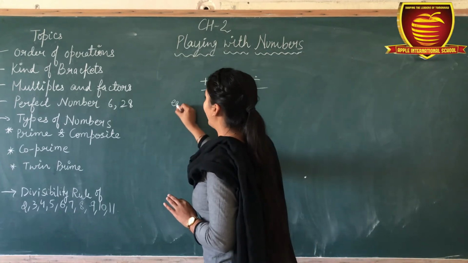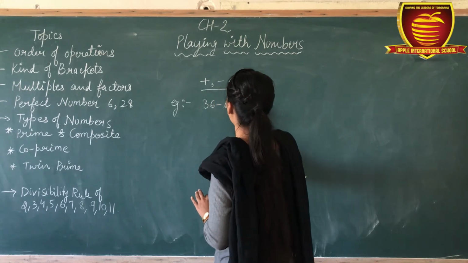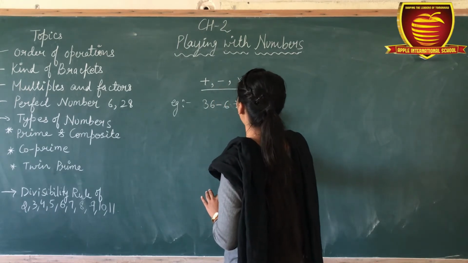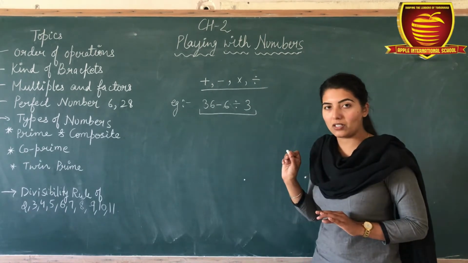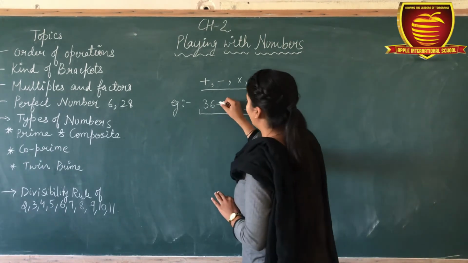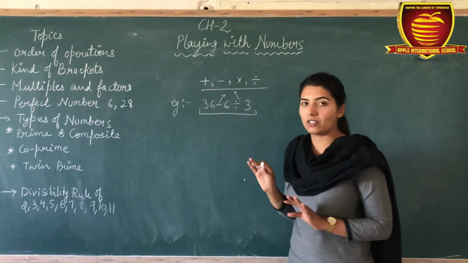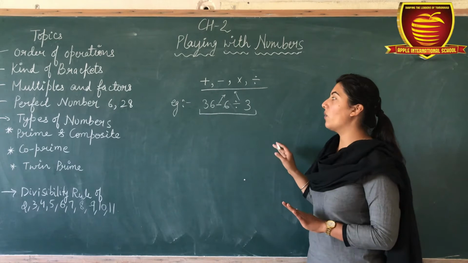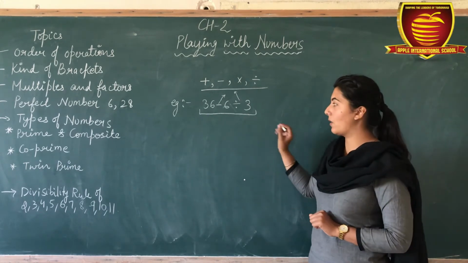So firstly we take the example 36 minus 6 divided by 3. This is a mathematical expression, and subtraction and division are the operations. So how do we solve this expression?